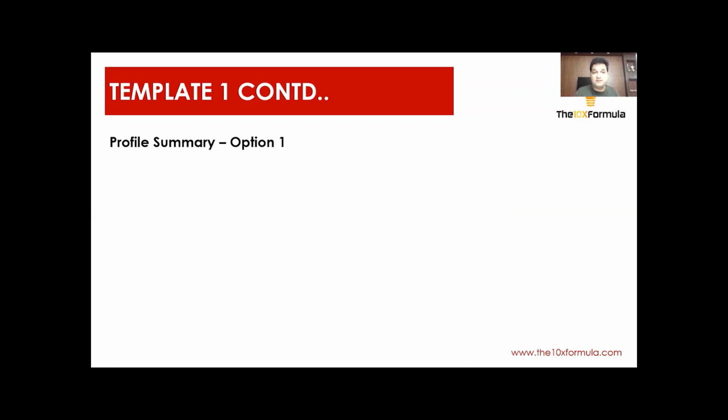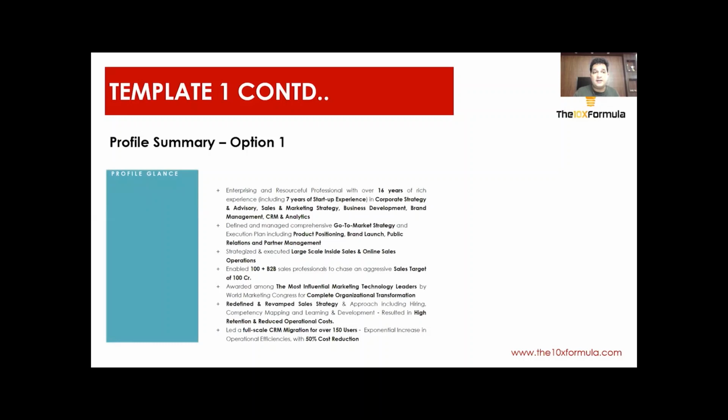This is option 1, which is the option that I typically use. So instead of having 2-3 lines of summary, I highlight my summary in such a fashion that if you look at it over here, so I call it profile at a glance, and here I am keeping things in bold which I want to be highlighted. Okay, and this in 5 or 6 lines I am sharing what is my overall experience, what have I achieved, and wherever possible I have tried to keep it in accomplishment mode rather than job profile role.